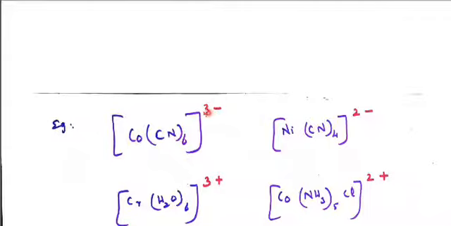The 3 minus, how to write it: not to be written as minus 3. We are supposed to write first the numeral and then put the sign of minus or plus. Here 2 minus, not to write minus 2. Here 3 minus, not to write minus 3. 3 plus only to be written. Here 2 plus. For example, copper or cobalt or chromium, like that.